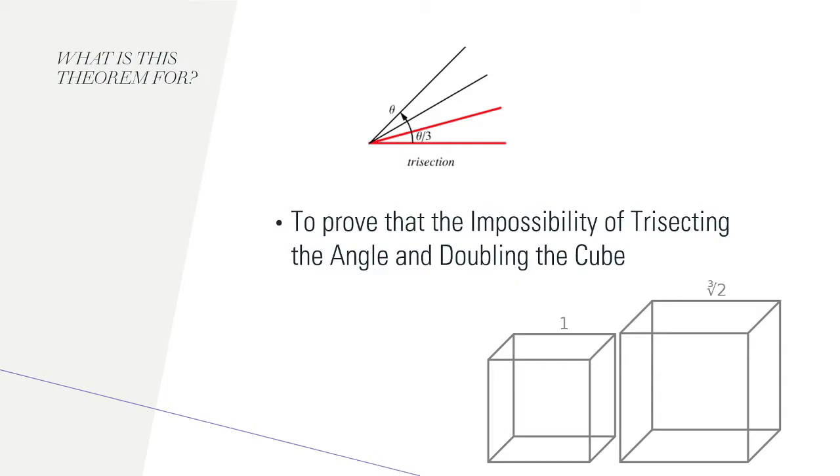So, what is this theorem for? It was used to prove that trisecting an angle and doubling the cube were impossible. And why was it impossible?